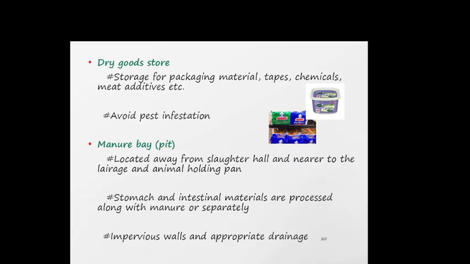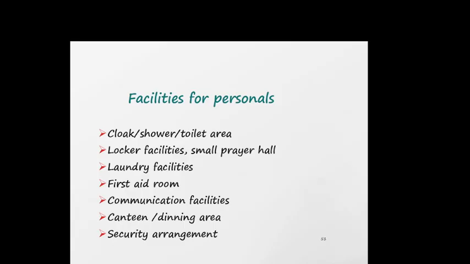Dry goods storage is for packaging materials, tapes, chemicals and meat additives, and should avoid pest infestation. It is located away from the slaughter hall and nearer to the lairage. Stomach and intestinal material are processed along with manure or separately. Impervious walls and appropriate drainage.